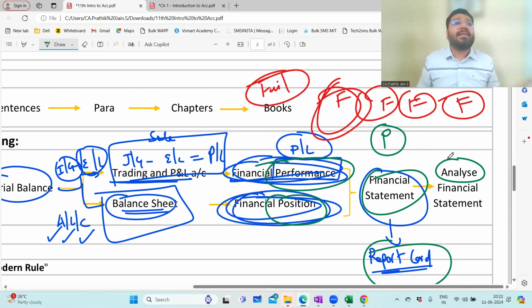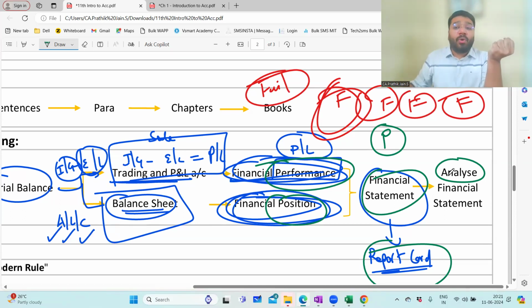There are multiple tools of analysis. Comparative statement, common size statement, cash flow analysis, ratio analysis, n number of analyses are there. All this we learn in 12th standard. So in 12th standard, we learn all the analysis? No. So many analyses. In that, they've picked and given you the top few. So why are we doing this analysis? So that the owner can know where they are standing and to improve further in future, what action needs to be taken. So analysis is a huge topic. Analysis has a lot of mathematical formulas coming into the picture, which we don't have to worry about so much.